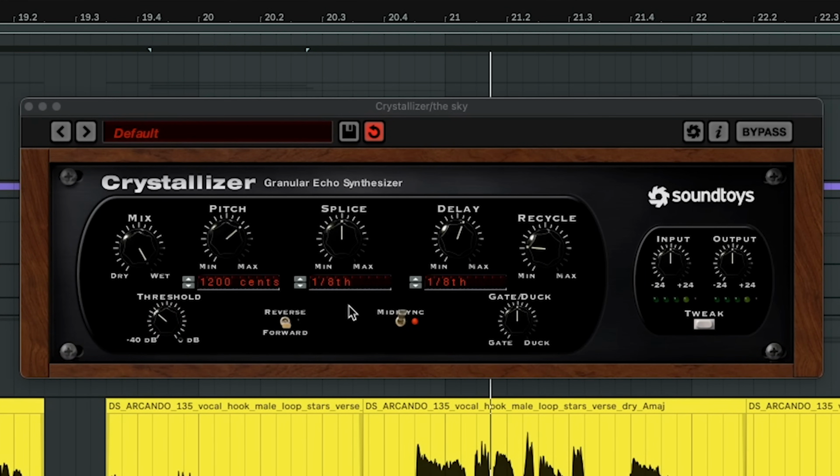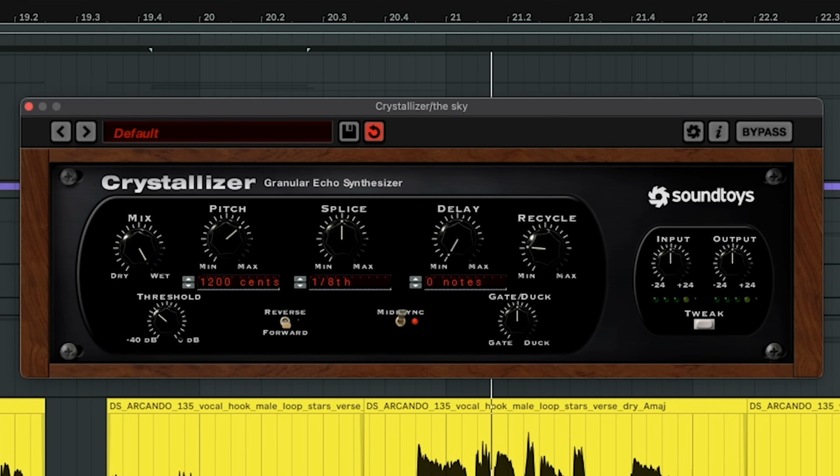One of my favorite ways to use Crystallizer is to bring the delay setting all the way down and then experiment with this splice until I get the sound that I want. That was a little stuttery, so I'm going to grab a shorter chunk of audio. Cool, I can easily understand the words and I like the sound.